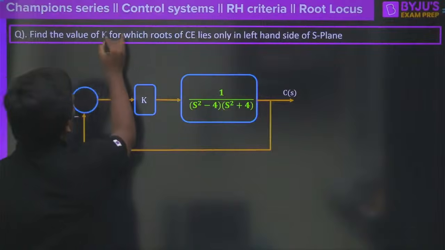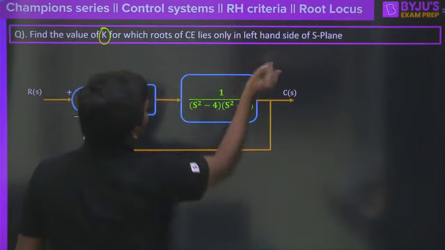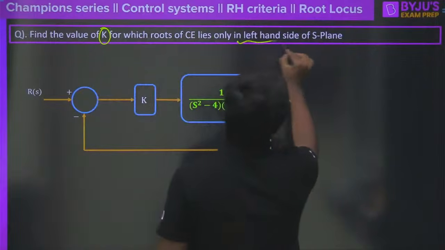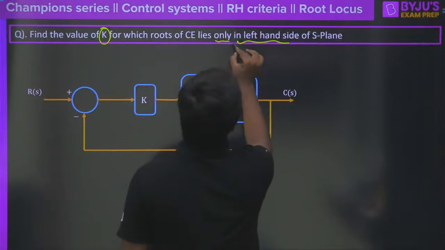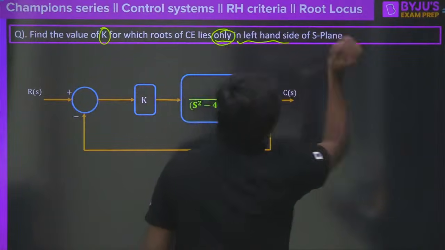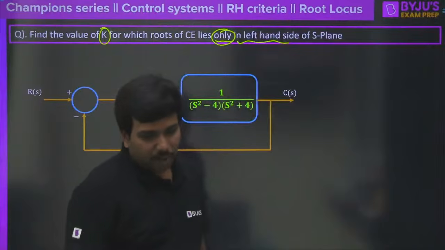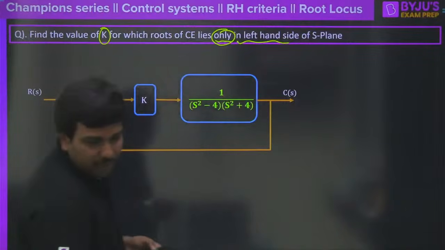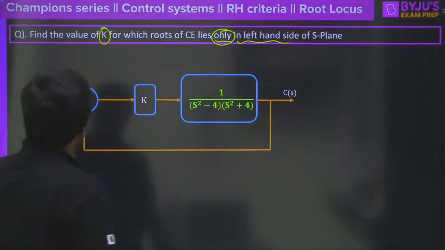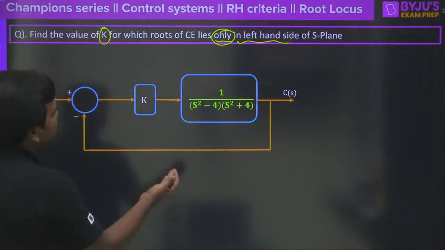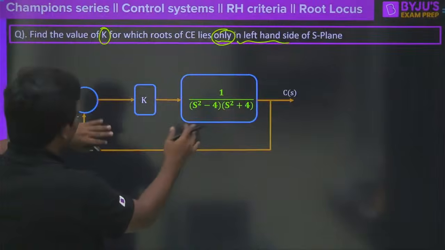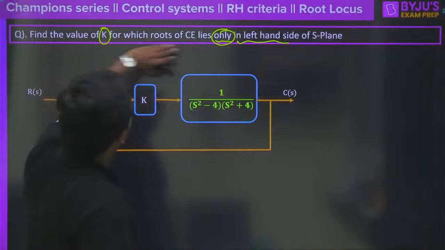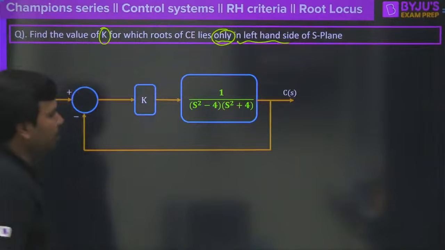Find the value of k for which the roots of the characteristic equation only lie in the left half of the S plane. Look at that question clearly. Now the question is, for which value of k the poles of the characteristic equation lie in the left half of the S plane.